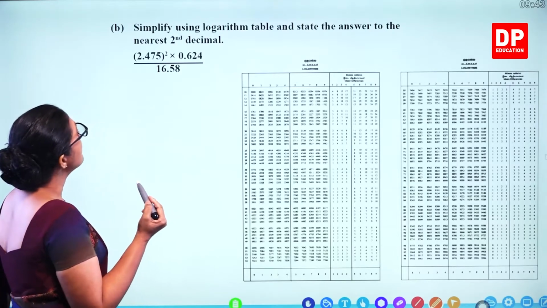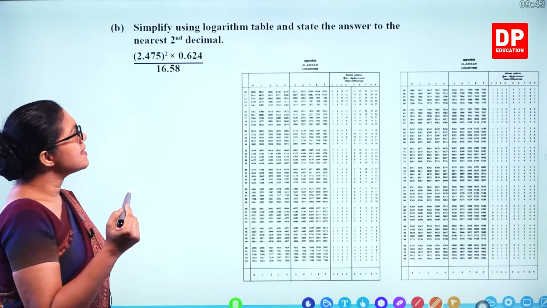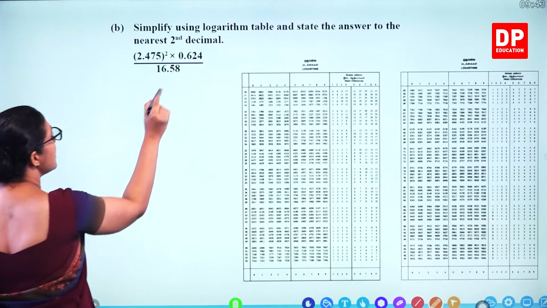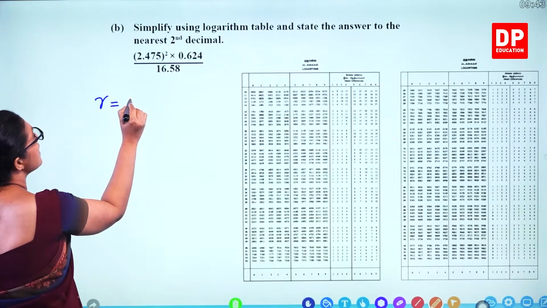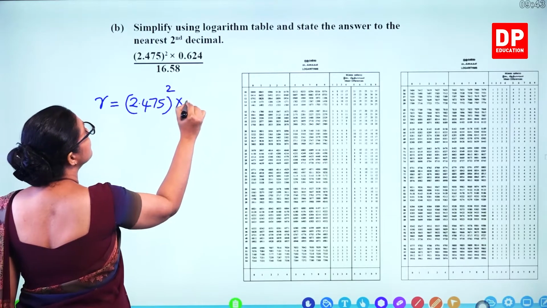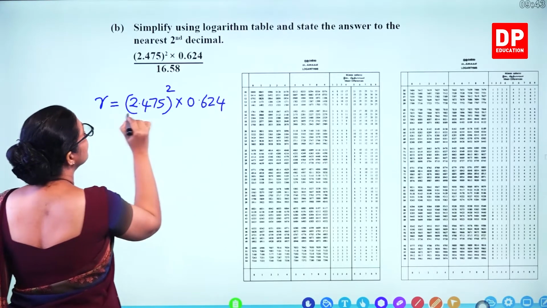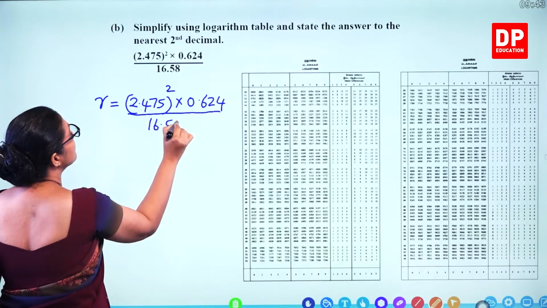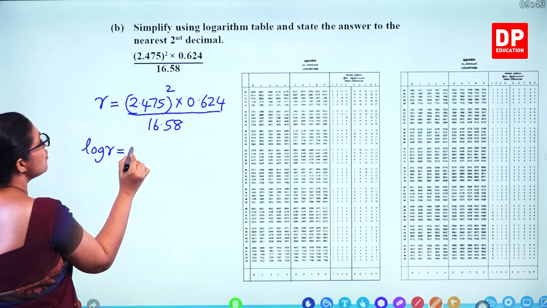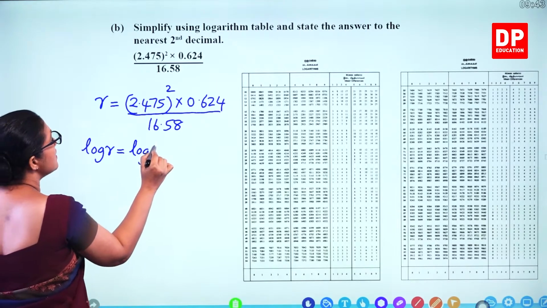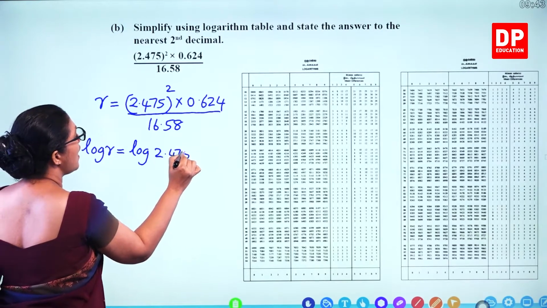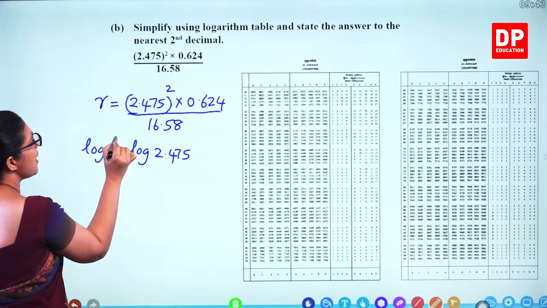And then the next part, simplify using logarithmic tables and state the answer to the nearest second decimal. So we can take this one as any letter. I'll take R. Then take log both sides. When you take log both sides, this becomes addition. 2.475 squared, that means you can multiply by 2.